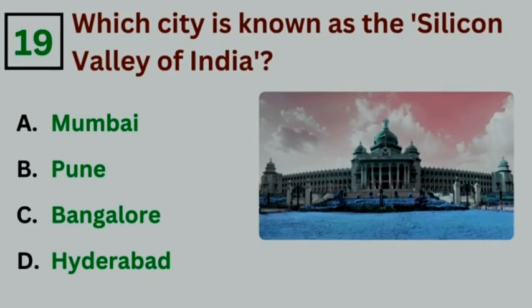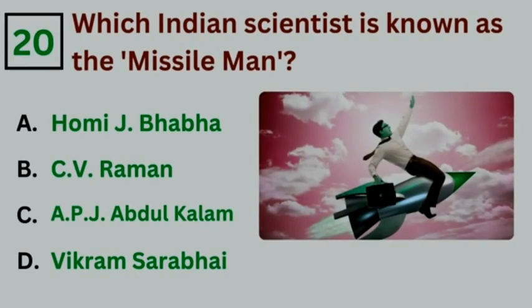Which city is known as the Silicon Valley of India? Answer option C, Bangalore. Which Indian scientist is known as the Missile Man? Answer option C, APJ Abdul Kalam.